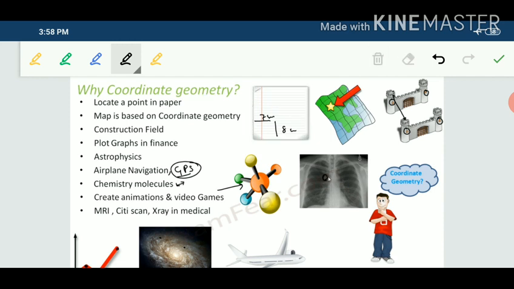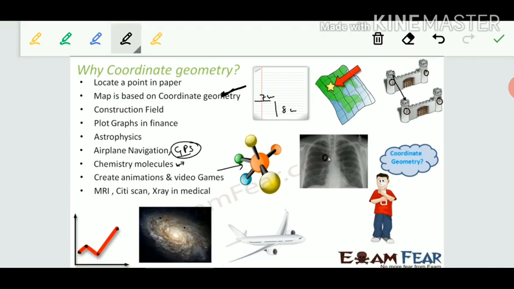Second, a map is based on coordinate geometry. All the maps, the latitude and the longitude, are all based on coordinates. Next is the construction field. When we have to construct anything, we will use coordinate geometry. Plotting graphs in physics, the graphs that we are plotting, is also based on coordinate geometry.